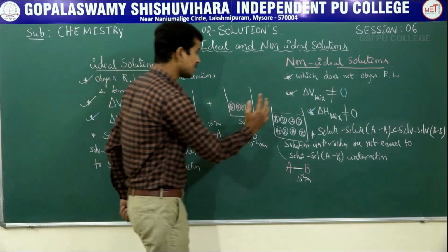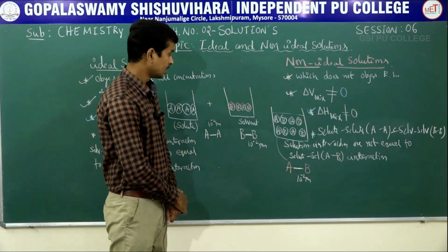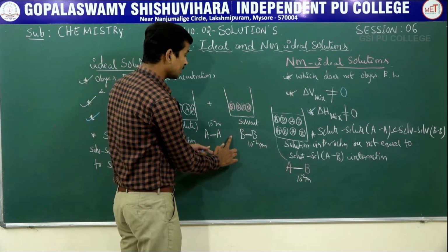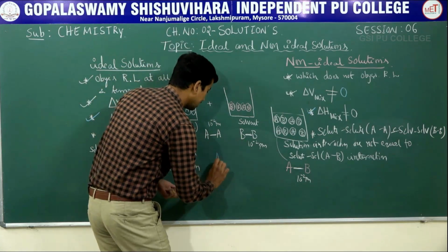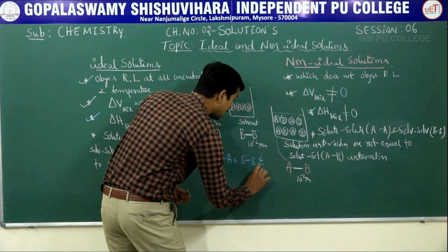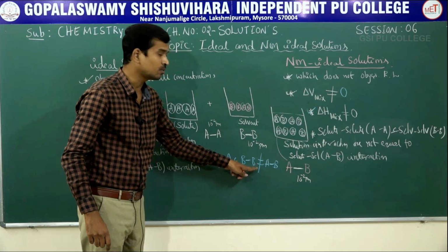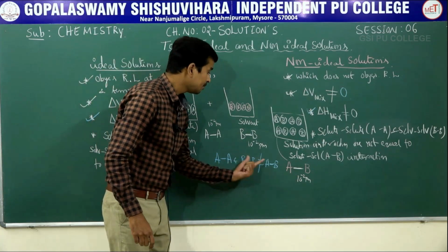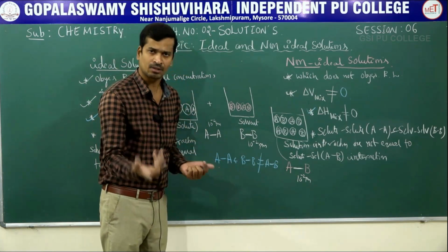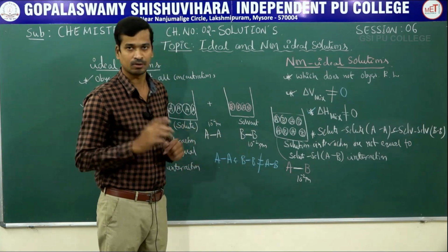But in case of a non-ideal solution, it is not possible. The AA interaction and BB interaction, clear? AA and BB interaction is not equal to AB interaction. AB may be stronger than AA and BB, or AB may be weaker than AA and BB. Clear?